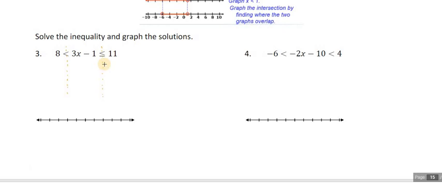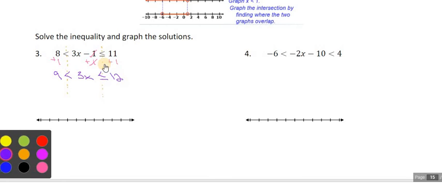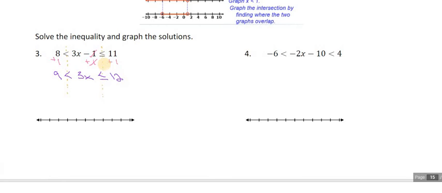So I first want to get 3x by itself by adding 1 to all three pieces. I now have 9 is less than 3x, which is less than or equal to 12. Now to fully get x alone, we need to divide by 3 to undo that multiplication. So we divide all three pieces by 3,